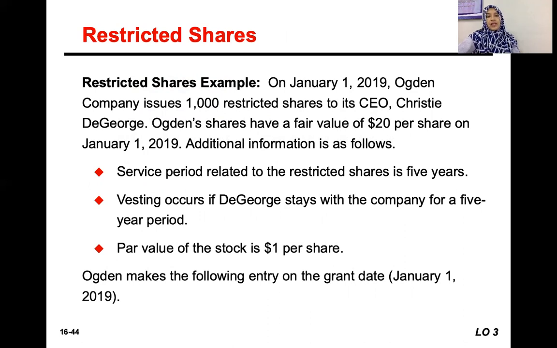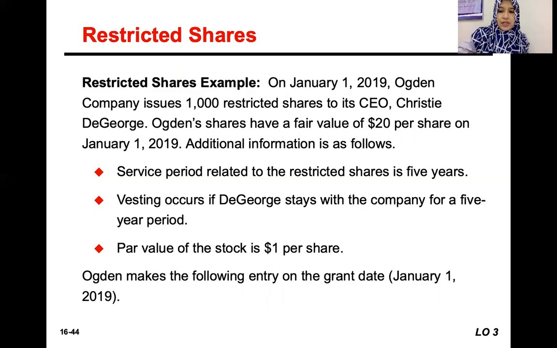The additional information: the service period related to the restricted shares is 5 years. Vesting occurs if George stays with the company for a 5-year period. So the condition is that the CEO must stay for 5 years; only then can they exercise that share plan. And the par value of the stock is $1 per share.